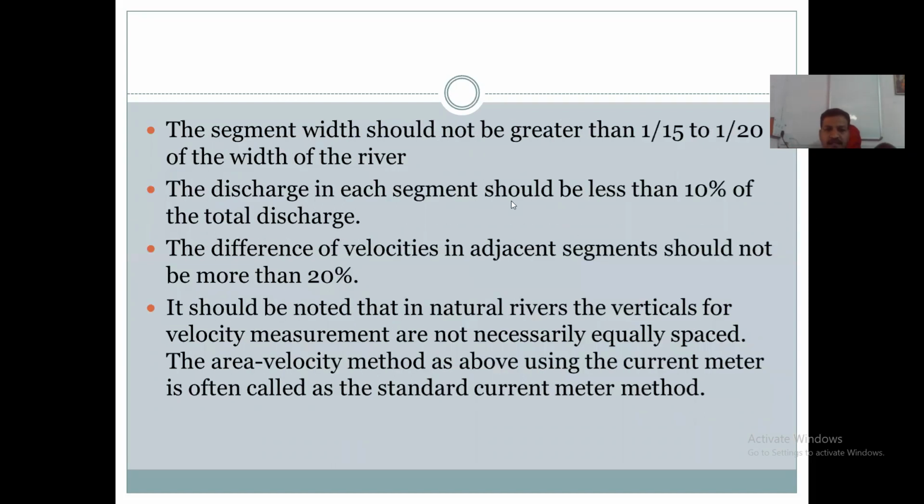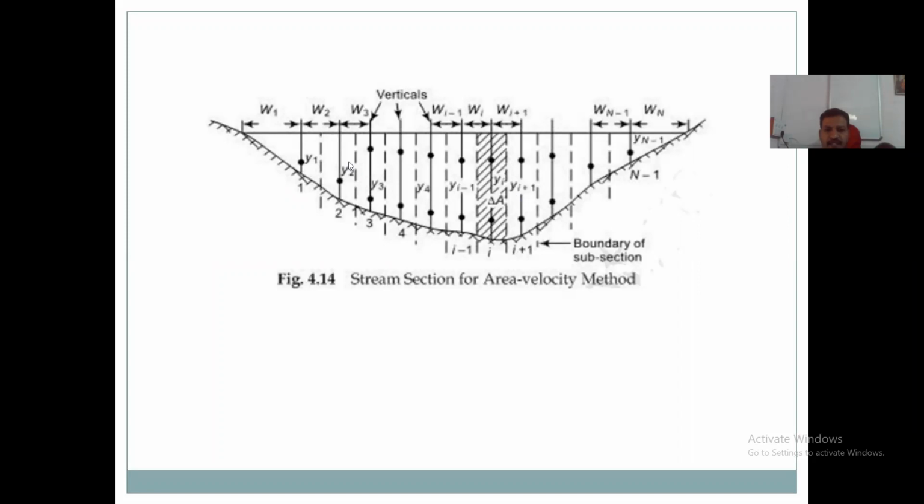The velocity is measured at each subsection. The hashed portion is one of the subsections for which the area is measured. Area of this subsection is delta A, and its depth is yi.